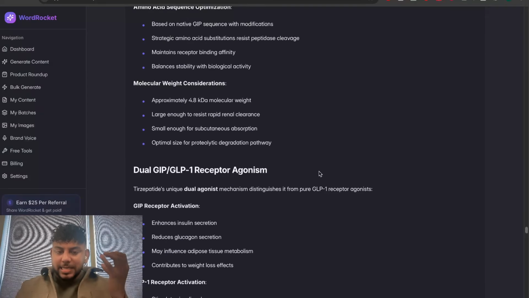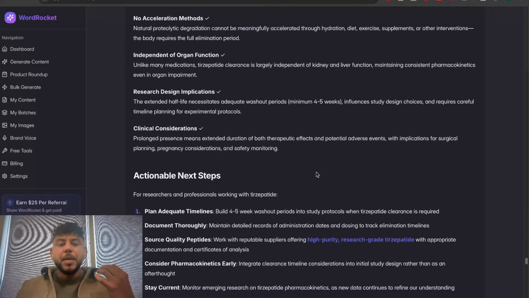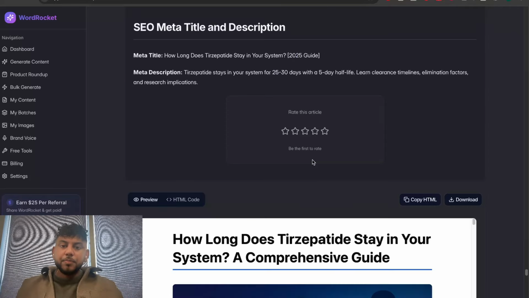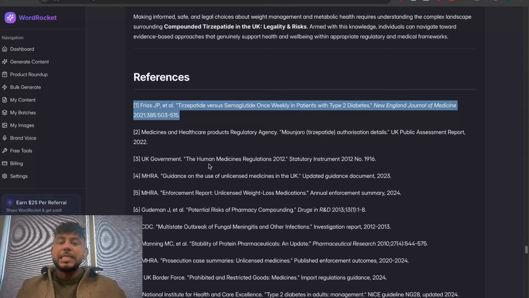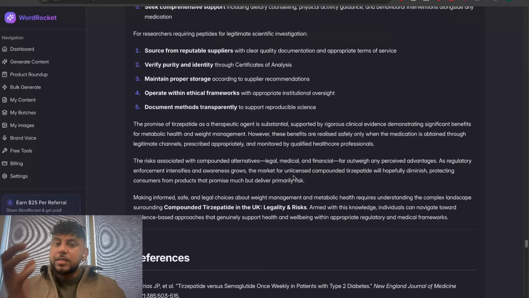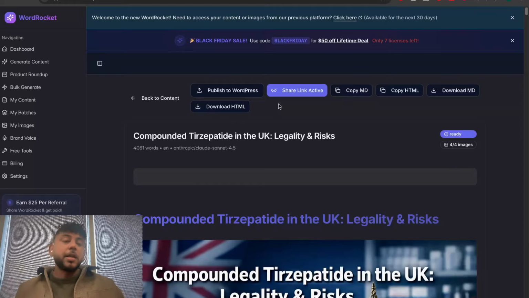It goes so well within your articles. You look at this, it seems as though you took time. It seems as though it's not just AI, but it's a step ahead of just AI written content. And as I mentioned, you have your references included at the end of your article if you want that as well. And it just increases the authoritativeness of your content, which again increases the likeliness that you rank.